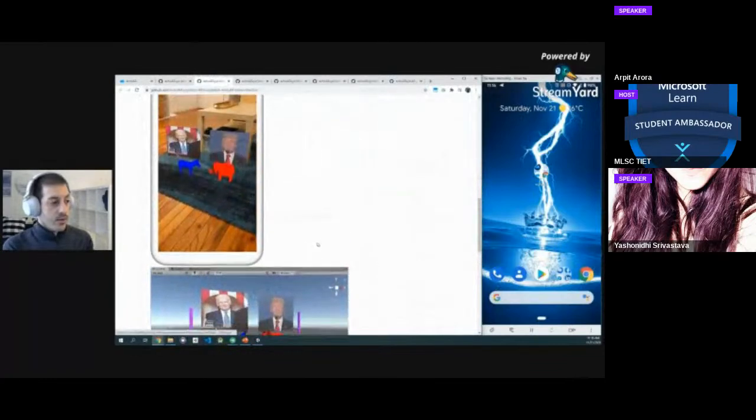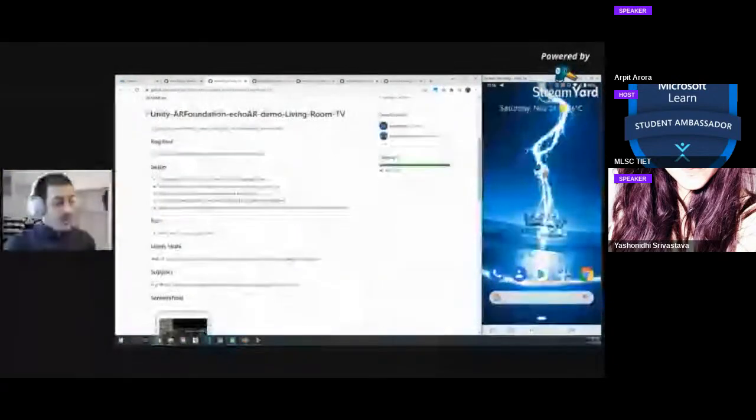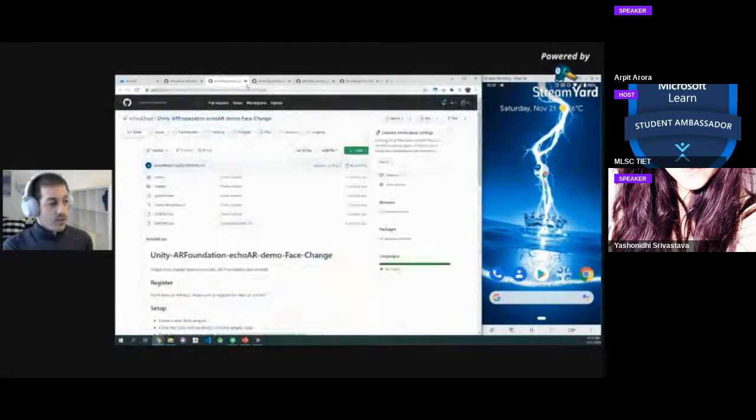So for example, this is a cool election demo with Unity. You can throw in 3D models and images and predict the result of the election. Or this living room inside a living room in AR, where you can stream a movie in a virtual living room, which is really cool. I'm going to share the link in a sec.